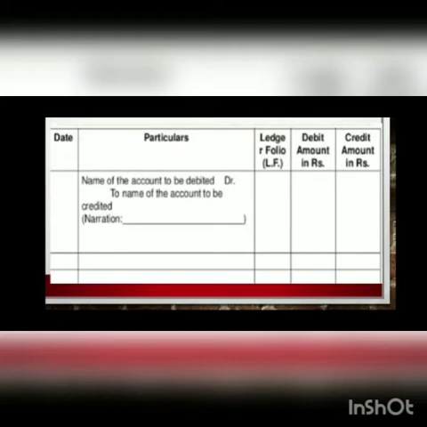It is the specimen of how you want to make the journal entries. If the date is there in the journal entries, then you need to put it. Otherwise, these days the serial number is coming. When you give the exam, there you will find a serial number. So you can write the date or write serial number wise, no problem. Then particulars, ledger folio, and then debit amount and credit amount. Name of the account to be debited, Dr., to name of the account to be credited, and then you need to write the narration. So this is the specimen of the journal entries. When you start your journal entries, first you need to make this and only then start. Okay, so we'll look ahead.